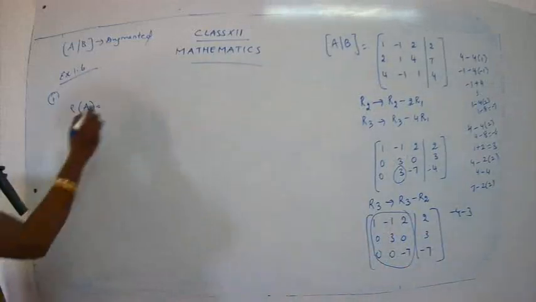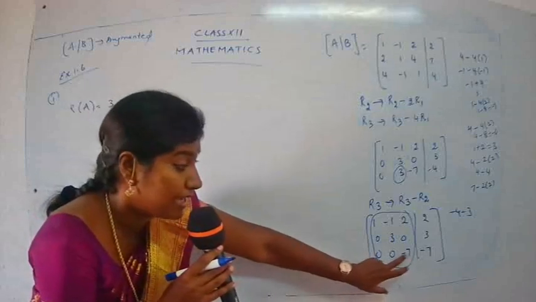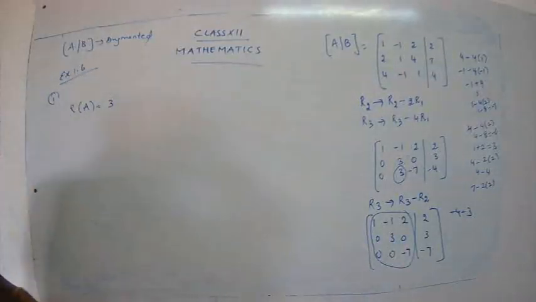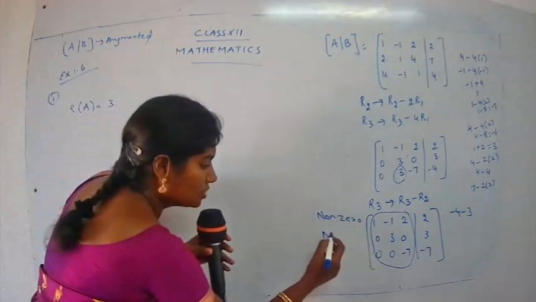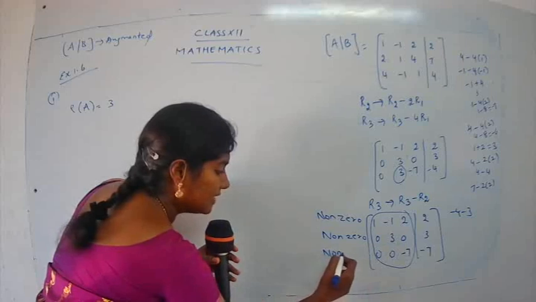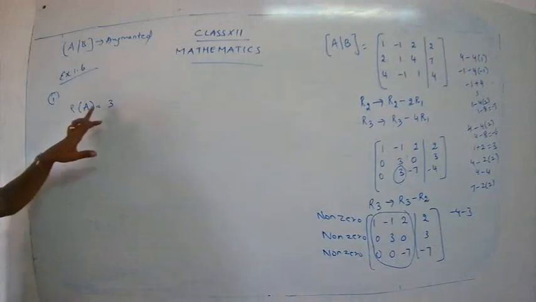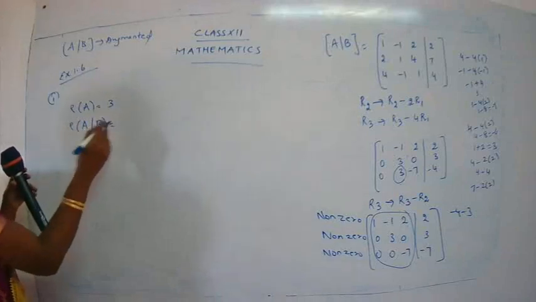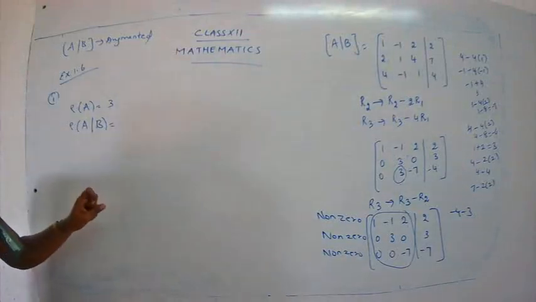The rank is 3. We should not say this is a 0 row. This is not a 0 row because we have a number other than 0. We have minus 7 present, yes? So that will be taken as a non-zero row. This is a non-zero row because 3 is present. And this is a non-zero row because minus 7 is present. So how many non-zero rows do we have? 3. So what is the rank of A? It's 3. Okay, done. Now let's find the rank of AB. What is the rank of AB, children? See here. When you go for the rank of AB, you have to take the whole augmented matrix AB.